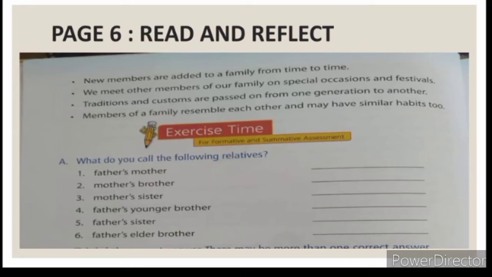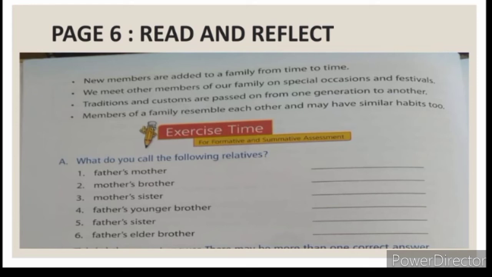Now children, we have completed our chapter 1, lesson 1, and now we have to do the exercises of lesson 1. Now after Read and Reflect, there is a box of red color in which it is written Exercise Time. So exercise A is, what do you call the following relatives? Number 1, father's mother. What do you call your father's mother? Answer is Dadi.